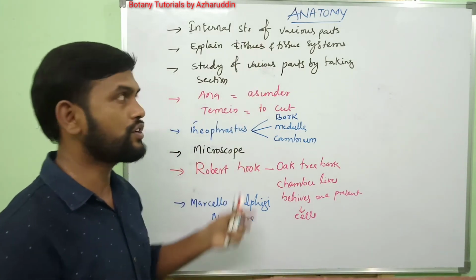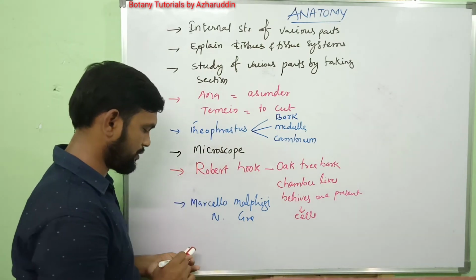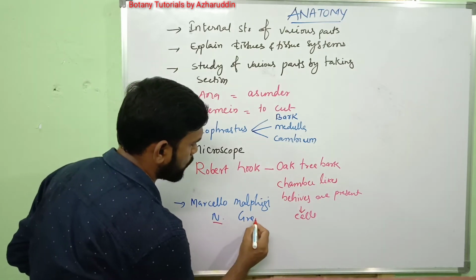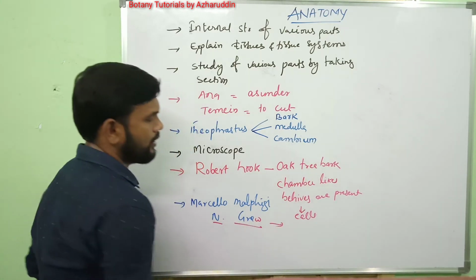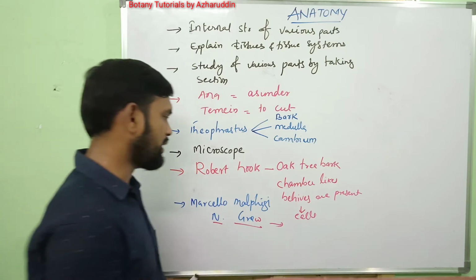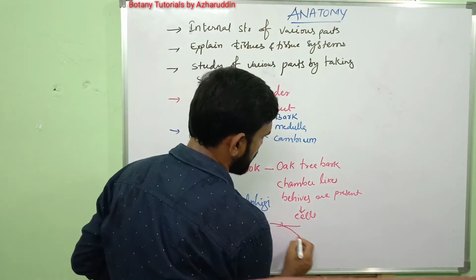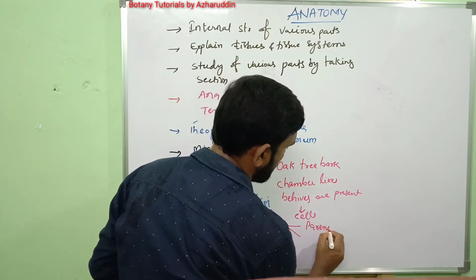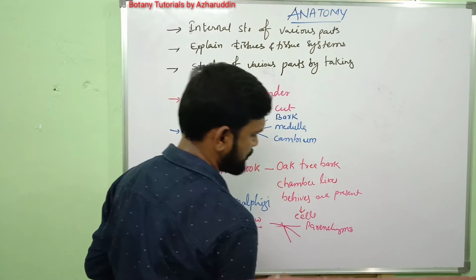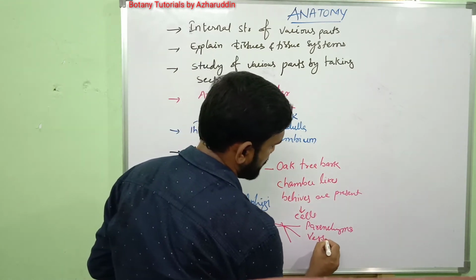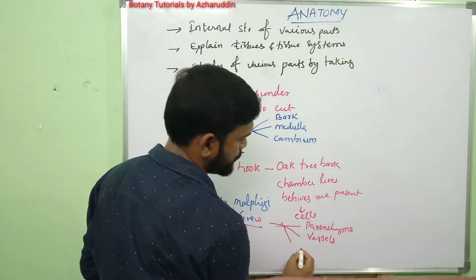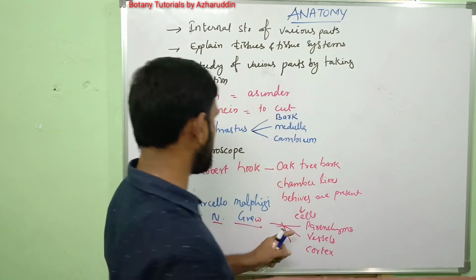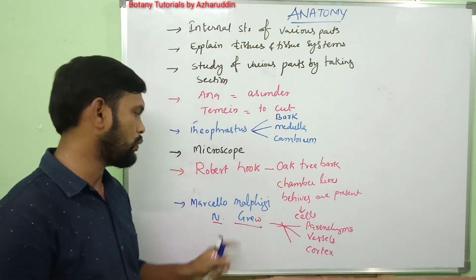First, Nehemiah Grew identified three types of tissues in the plant body: parenchyma, vessels, and cortex.